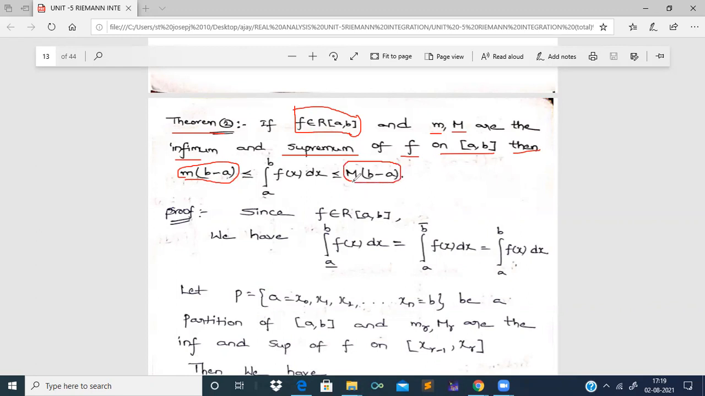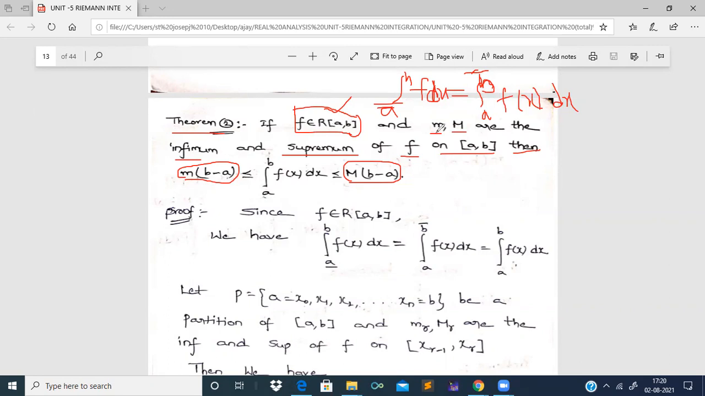Right. So first of all, let us understand the statement. First, what is given? f is Riemann integrable. It means that the lower integral from a to b of f of x dx is equal to the upper Riemann integral from a to b of f of x dx. That is the meaning of f being Riemann integrable over the closed interval [a, b].